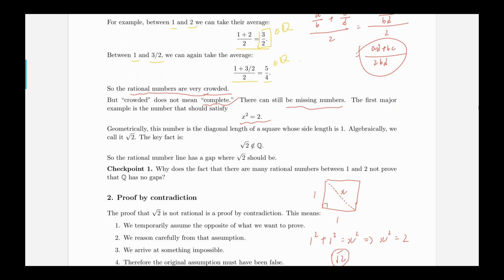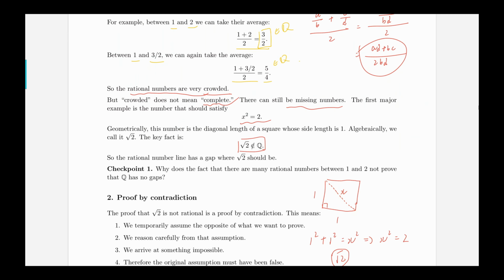And however, we know that the radical 2 doesn't belong to the set of rationals. So the rational numbers have a gap. Well, this is like a common fact from high school, but we haven't proved it thoroughly yet. So maybe it's time to prove that radical 2 is not rational.